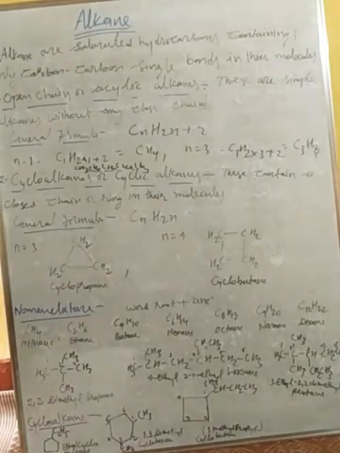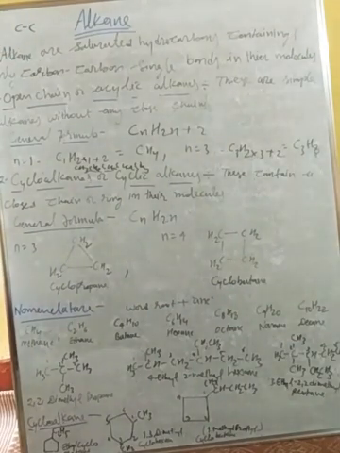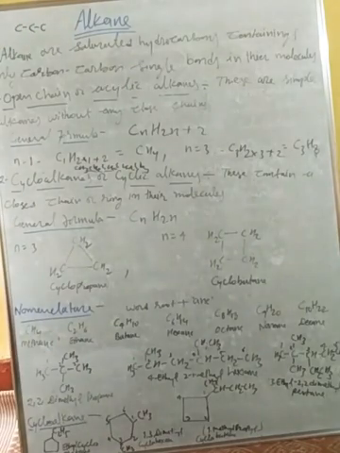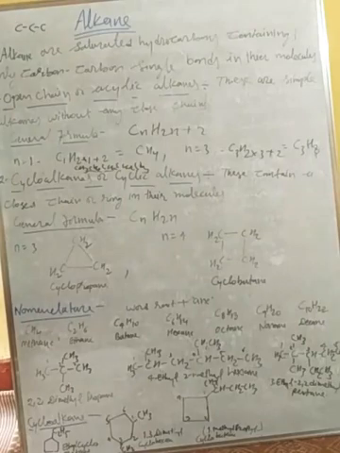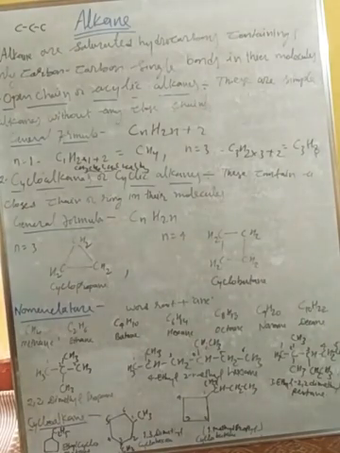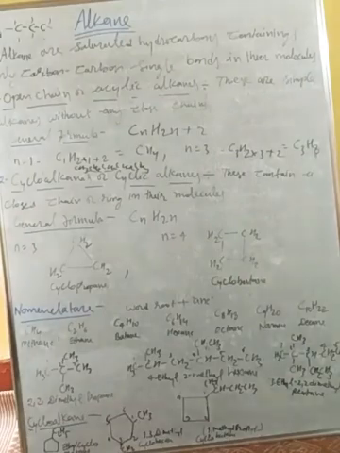It means if there is one carbon and another carbon, there will be a single bond. If there is one more carbon, that will also be a single bond. That type of bonding between carbon and carbon is called a single bond. And if hydrogen is also there, then that is called an alkane.